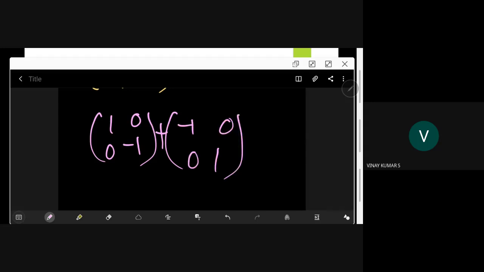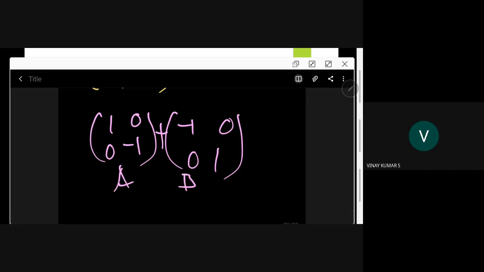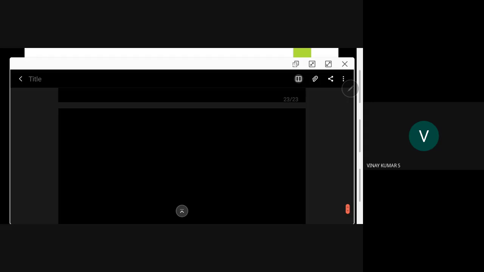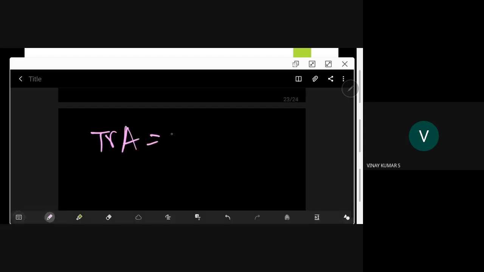This is our A, this is our B. What is trace A here? Trace A here is minus 1, trace B is minus 1. So trace A plus trace B is minus 2. Fine. But what is trace of A plus B?